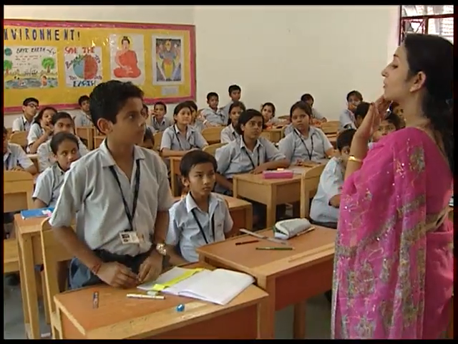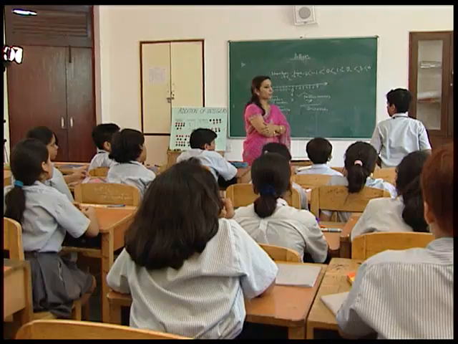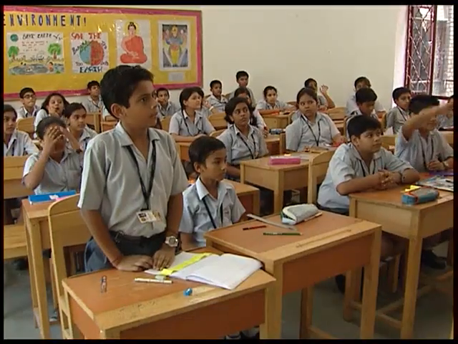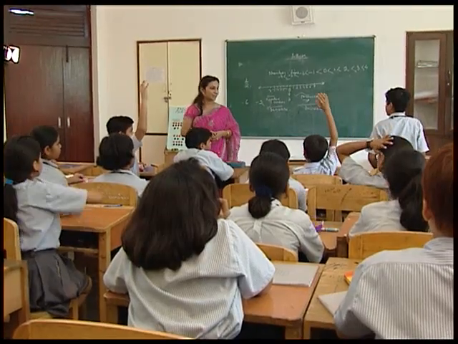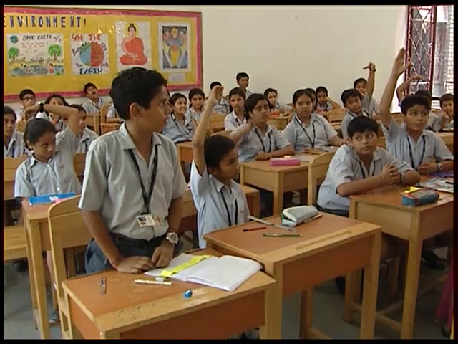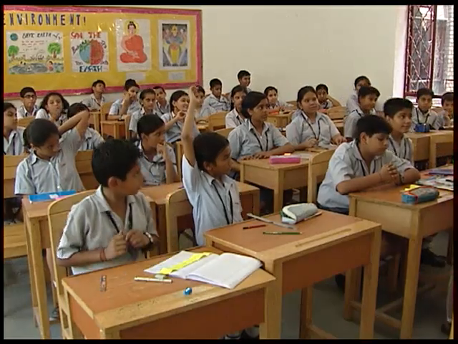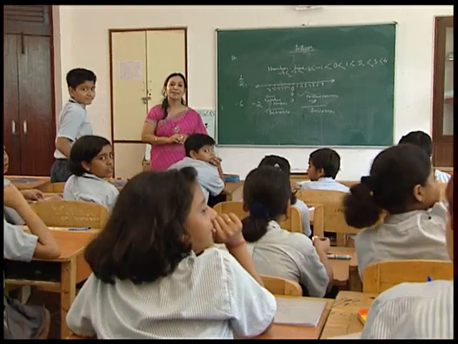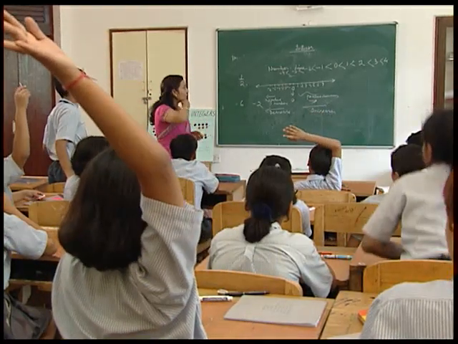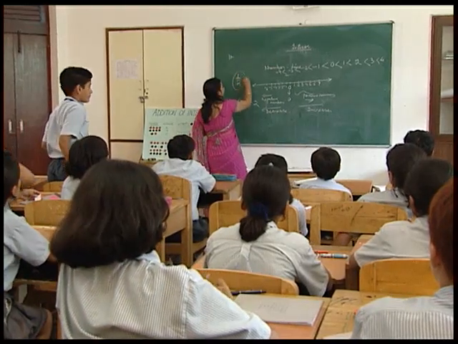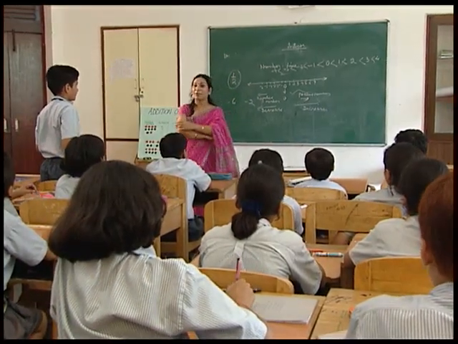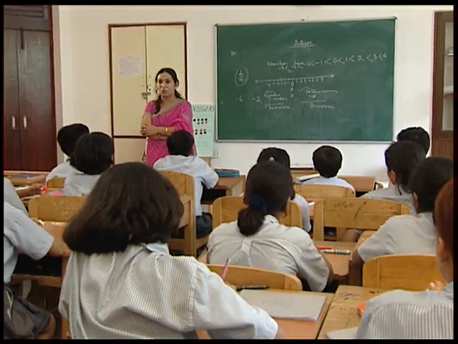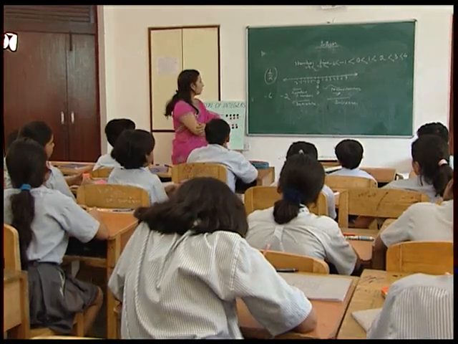Divyansh, what is 1 by 2? Is it a positive number or a negative number? 1 by 2 is a negative number. Siddharth? 1 by 2 is a positive number. Positive. So we are not including these numbers in the number line. 1 by 2, 1 by 3, 1 by 4, these are fractions. So we are not including these in the number line. They are also positive numbers, but we haven't labeled them in the number line.